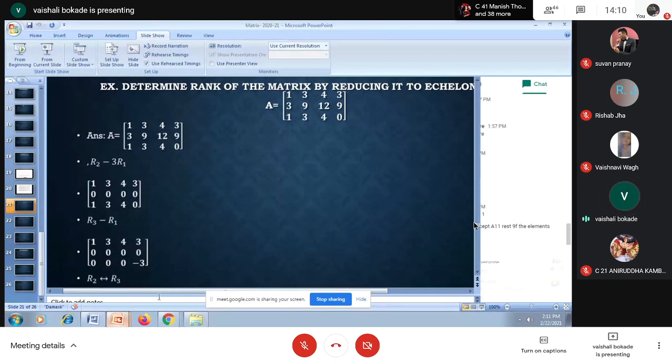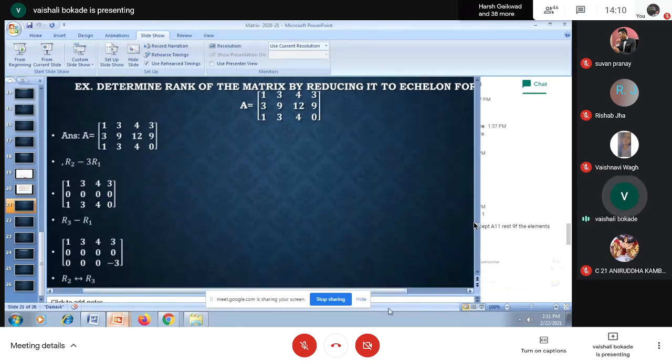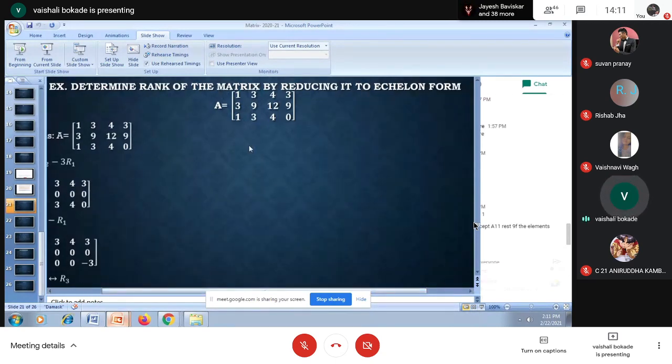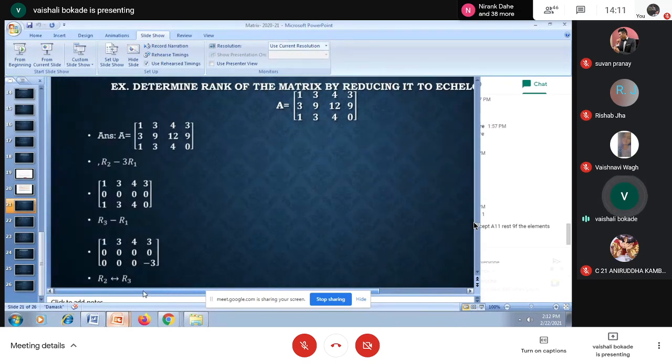See how I explain this example: determine the rank of the given matrix. This matrix is a 3 by 4 matrix. Since it is a 3 by 4 matrix, I definitely have to use row transformation here.